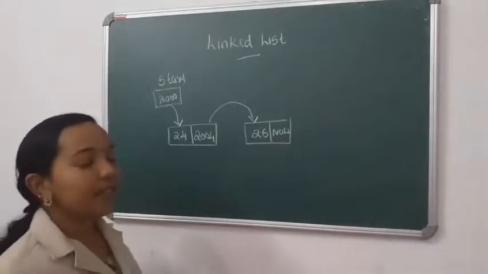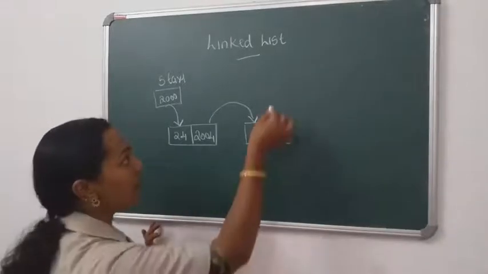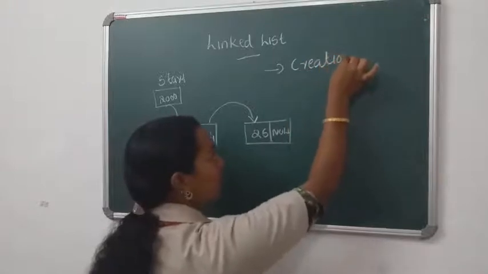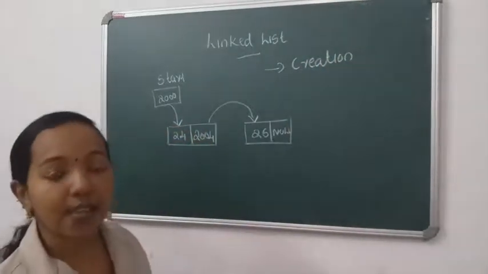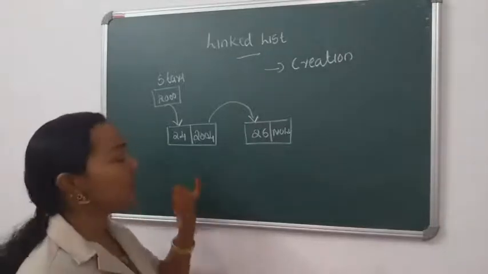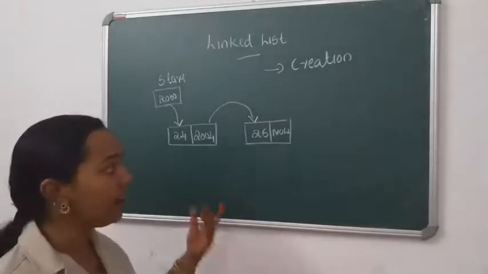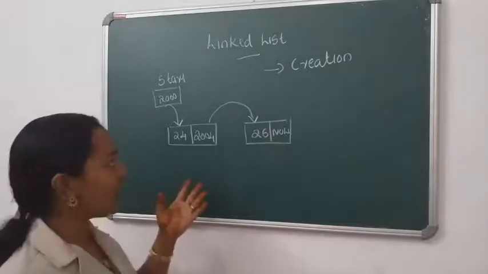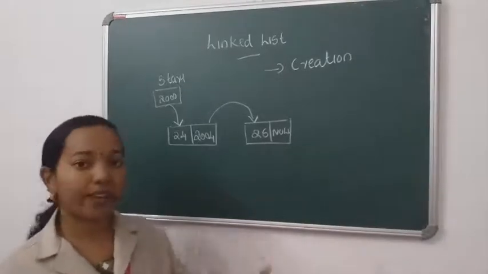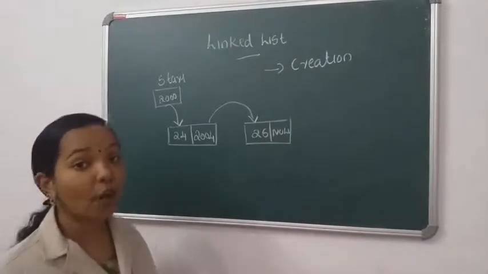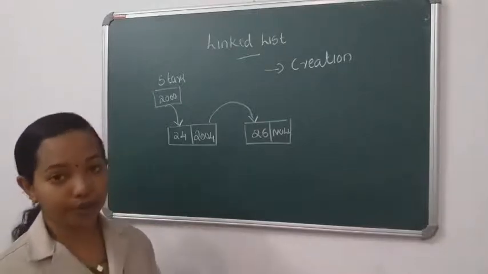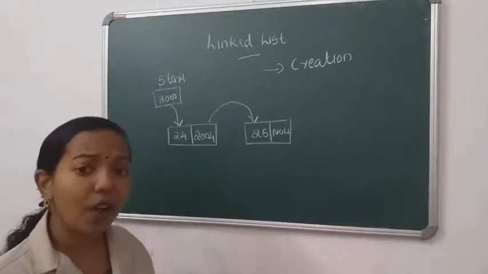The first operation in linked list is creation of node. First we are going to discuss how we create a node. This is a sample linked list that contains two nodes. In this linked list, two nodes are already available. Let us assume I am going to create one more node.